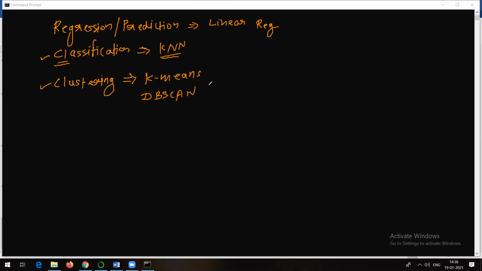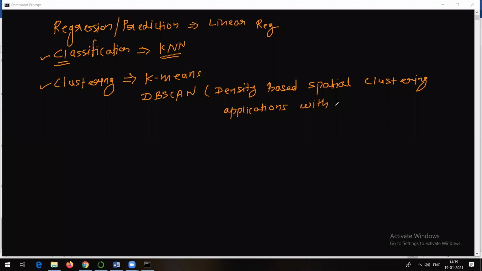So DB-scan actually stands for density based spatial clustering applications with noise. This is the full form of DB-scan, which is another algorithm which can be used for solving clustering types of problems. So remember this. In your syllabus, they have given the K-means algorithm, but it's not like there is only the K-means algorithm. There are other algorithms also.